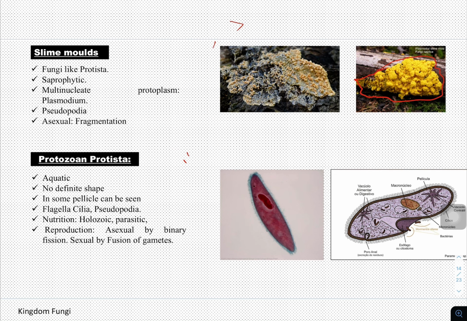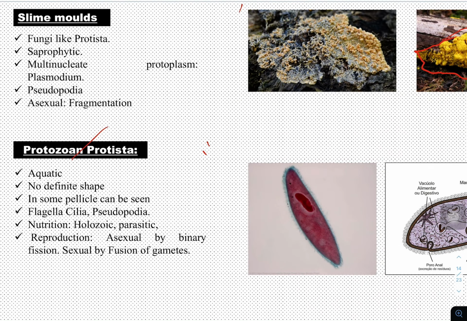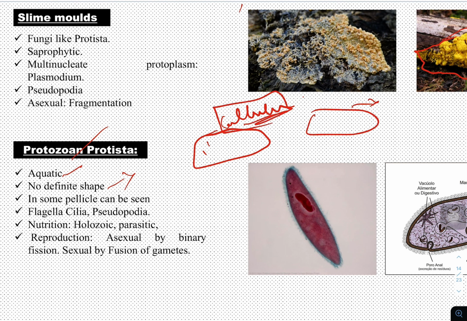Next is animal-like Protista. They are also called protozoan Protista, or simply protozoa. They are all aquatic. They do not have a definite shape, meaning they have different shapes. In some, pellicle can be seen. In some, a cell wall is present with cellulose, but in some the cell wall is absent. Cell wall is nothing but this polysaccharide content, cellulose, which is absent. Instead of cellulose, pellicle is present.